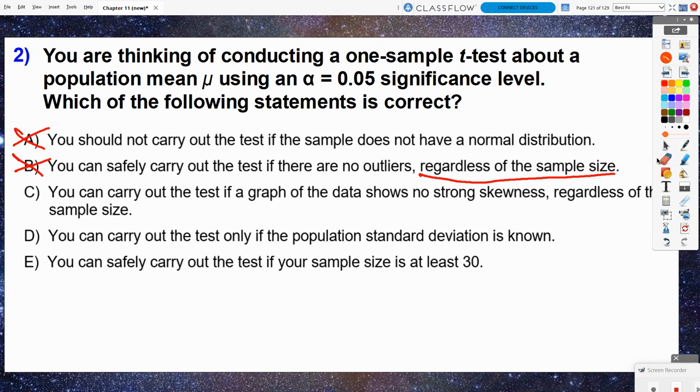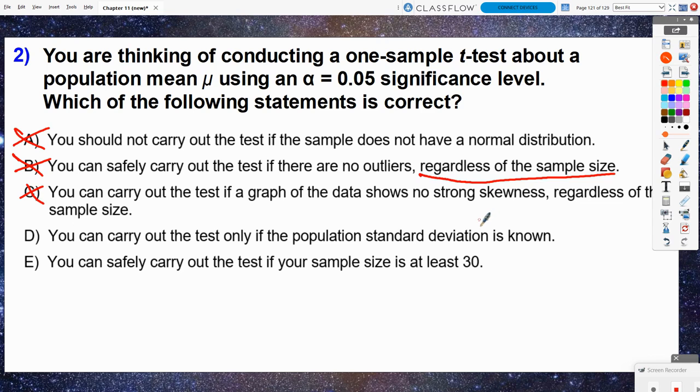But if you have a very small sample size, like less than 15, besides no strong skewness, we also can't have any moderate or medium level amount of skewness. We can have slight skewness, but with very small sample sizes, strong skewness is no good, and moderate skewness is still not okay. So this one doesn't work either.